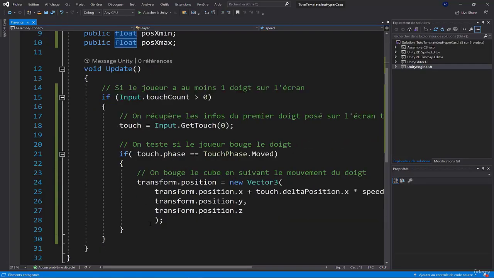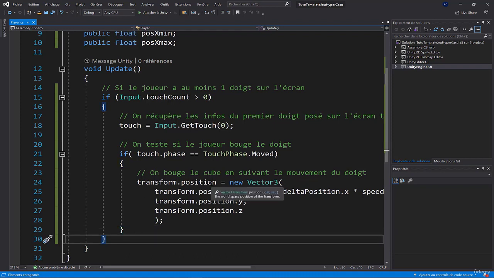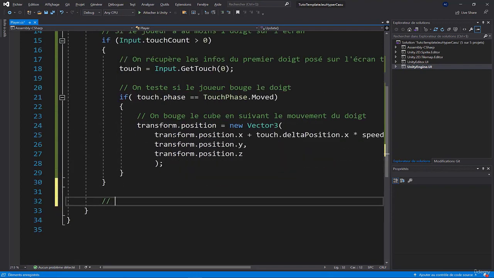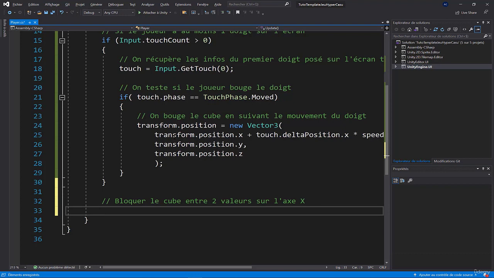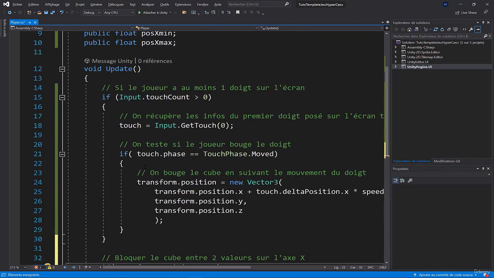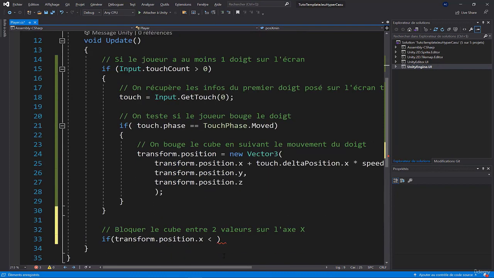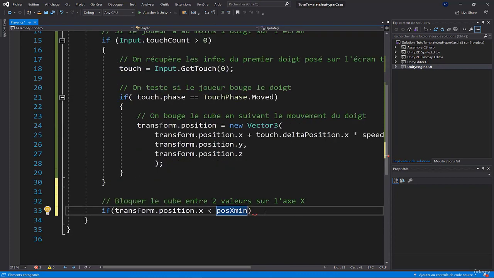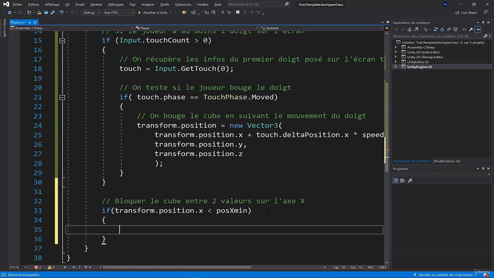So here, we move the cube, and here, just below it, I'll put it in there. So we're gonna block the cube between two values on the x-axis. And we'll just do an if transform.position.x. So if the position of the cube on the x-axis is smaller than the minimum allowed position, which is here, so if the position on the x-axis is smaller than the minimum allowed value, we'll say